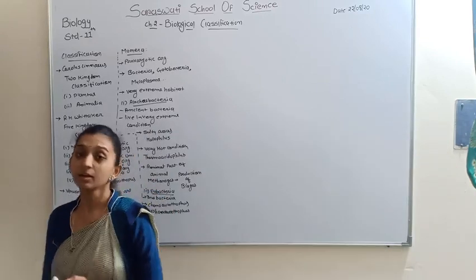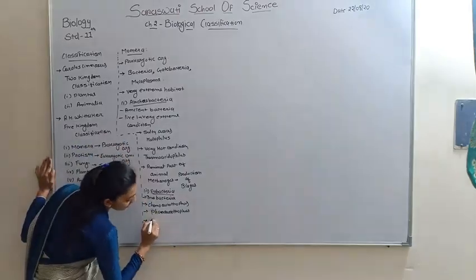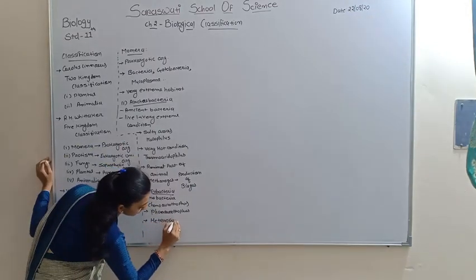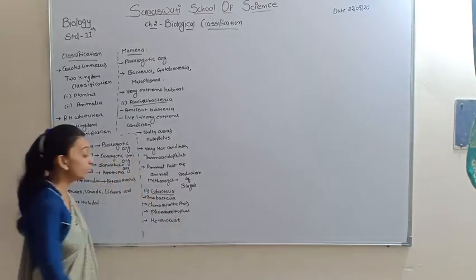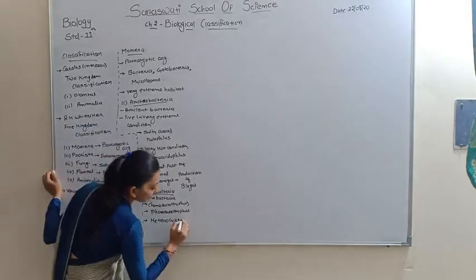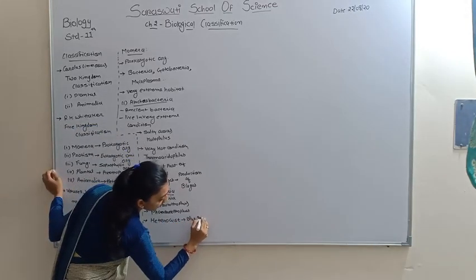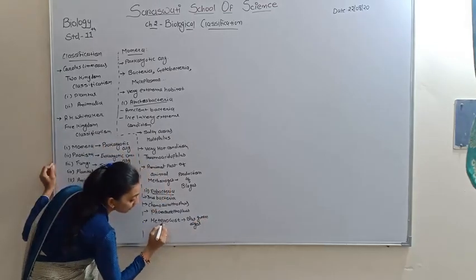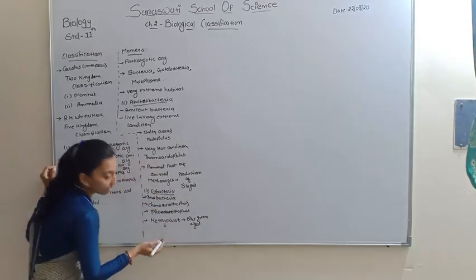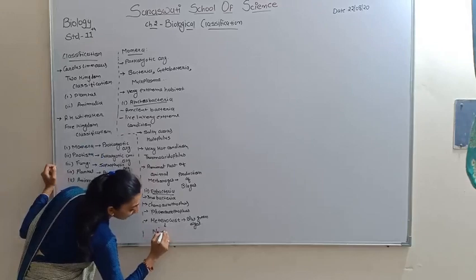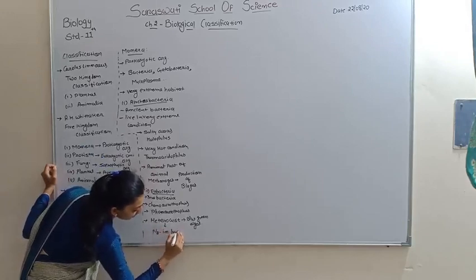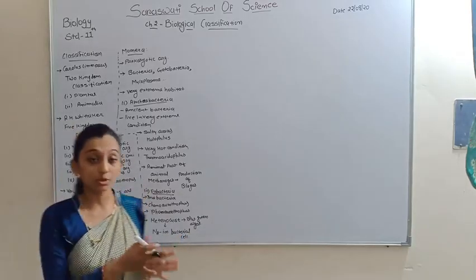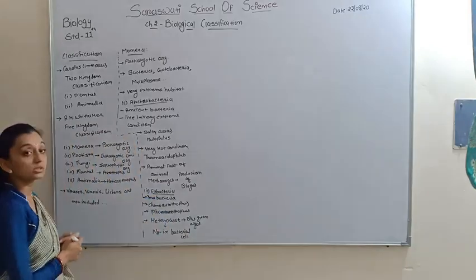Some eubacteria have heterocysts, especially blue-green algae, and these heterocysts are useful in the fixation of nitrogen. So this is the Eubacteria.